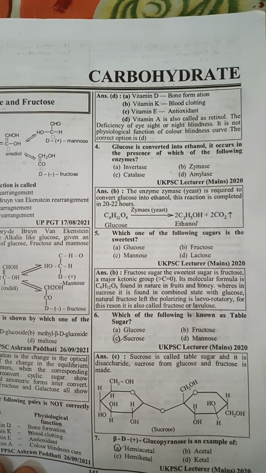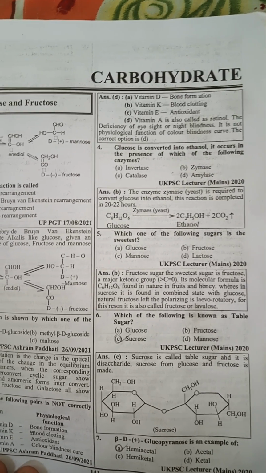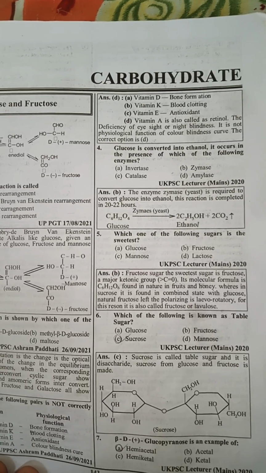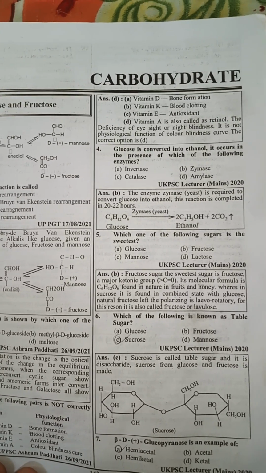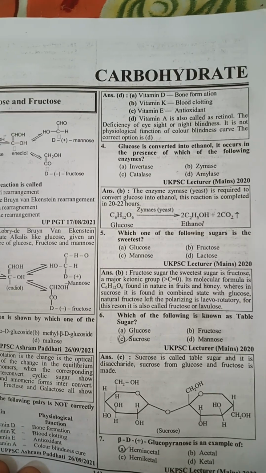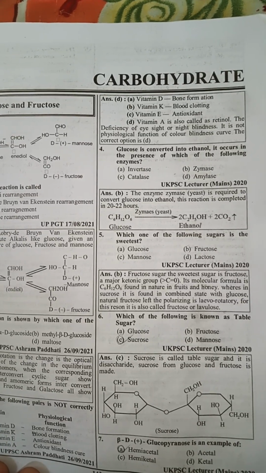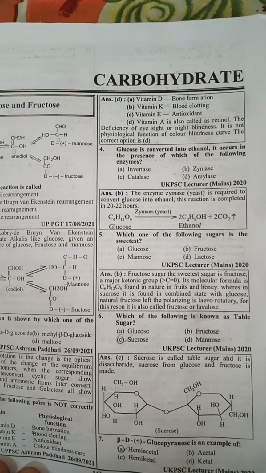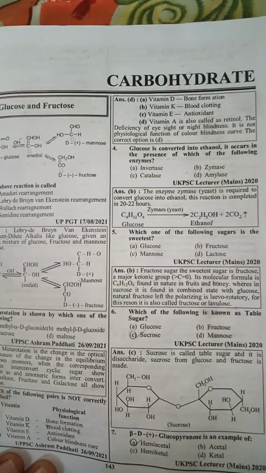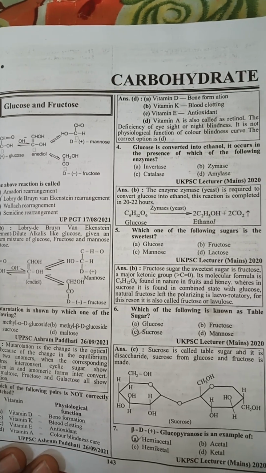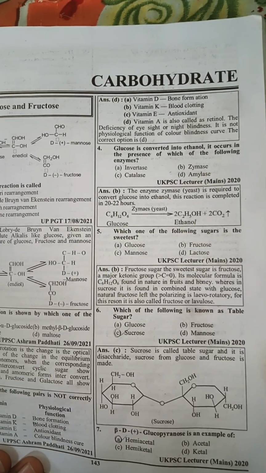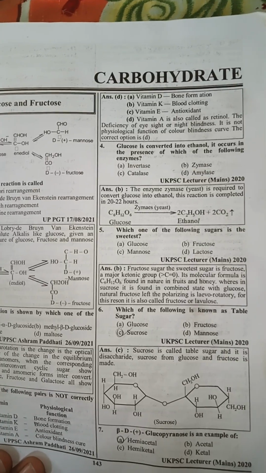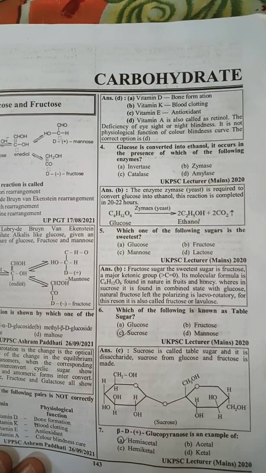The reaction is completed in 20 to 22 hours. Fifth, which one of the following sugars is the sweetest? Fructose. Whereas in sucrose it is found in combination with glucose, natural fructose is left-rotating in the polarimeter in the laboratory. This is also called fructose or levulose. Which of the following is known as table sugar? Sucrose.